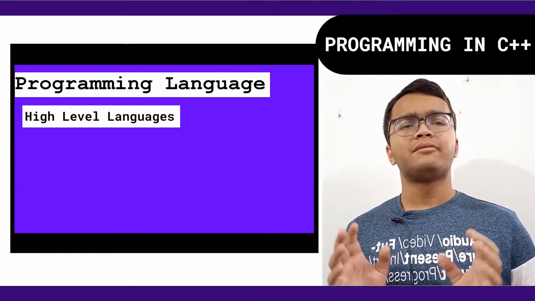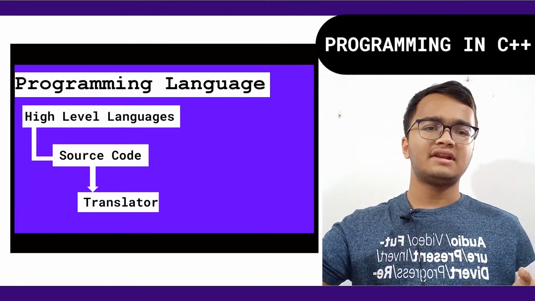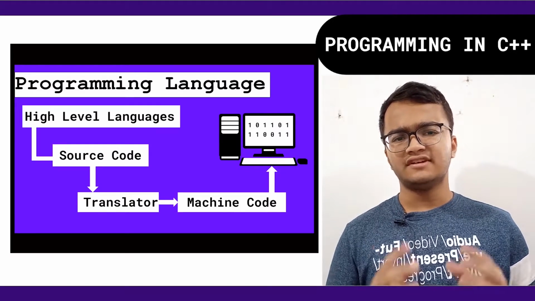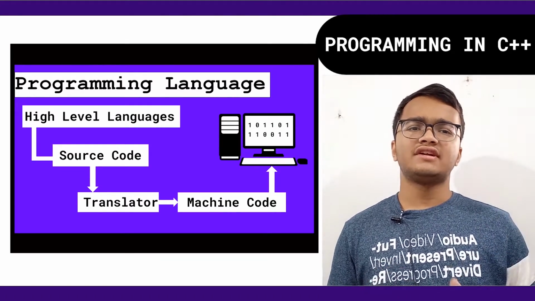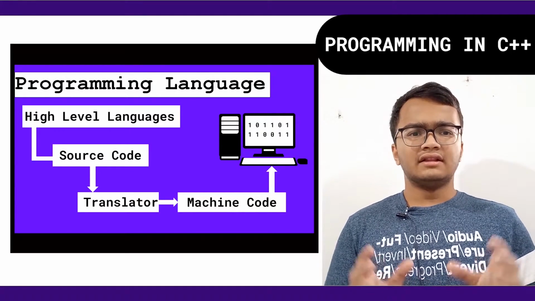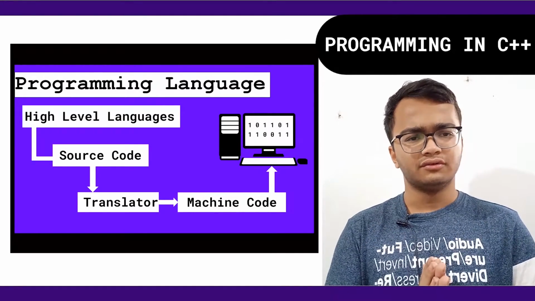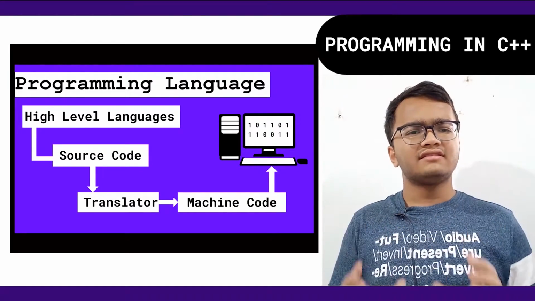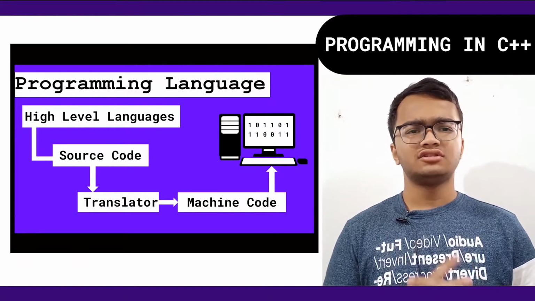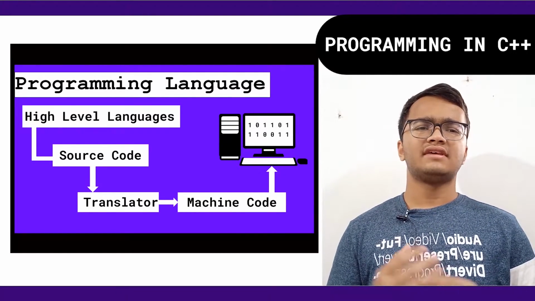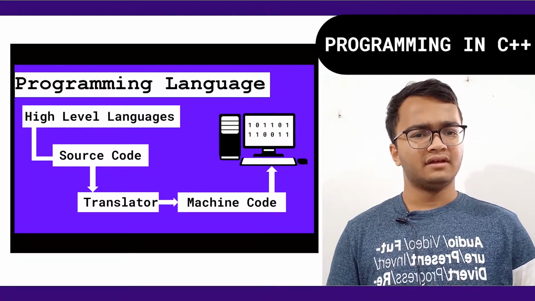Now there needs to be a program, like in case of assembly language we had the assembler. For the high level language, there needs to be a program which can translate the code written in high level language to the machine code, right? The program written in high level language is called the source code. For your reference, you can keep this in mind. To translate the source code to the machine code, there needs to be another program which can serve this purpose, and I am calling it a translator for the time being.